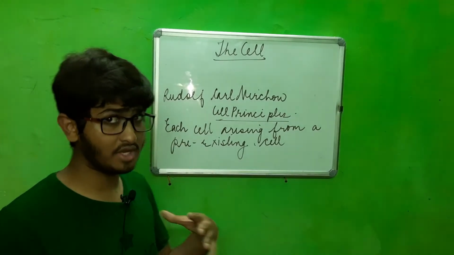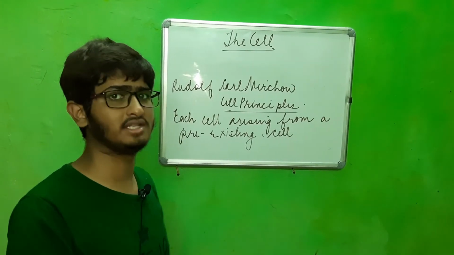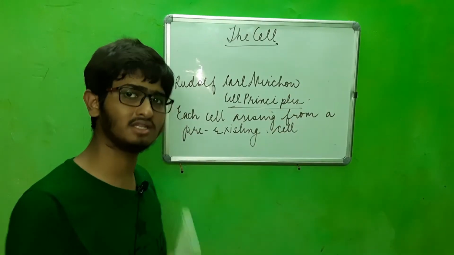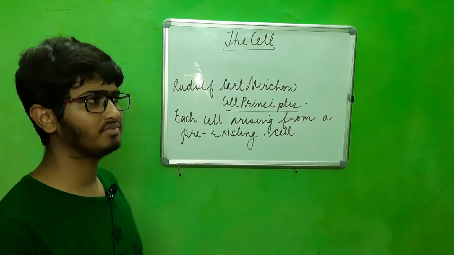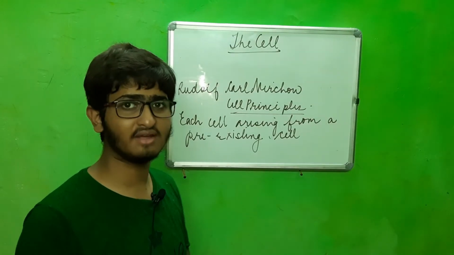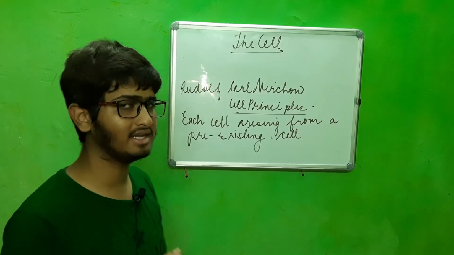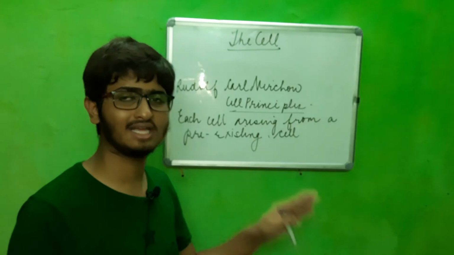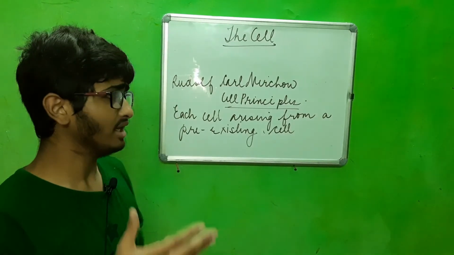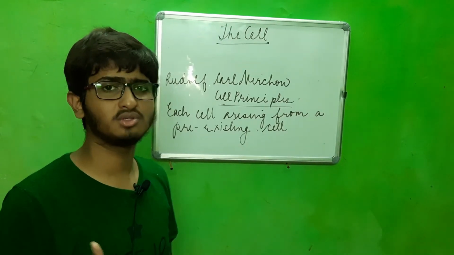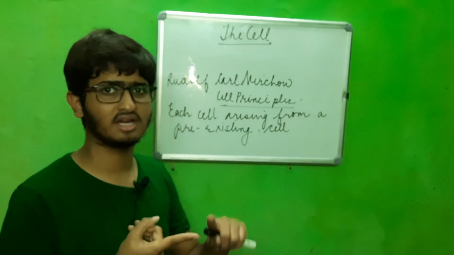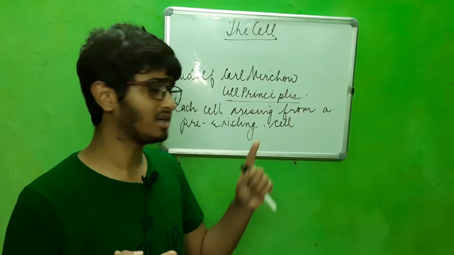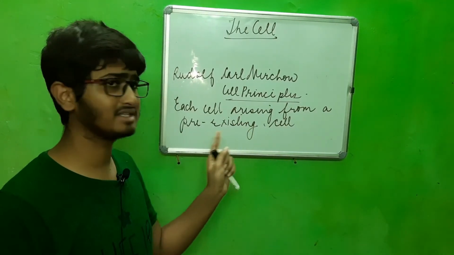After he made this advancement in the old cell theory, the cell theory is now known as cell principles or modern cell theory. This was a very important fact that was added in the old cell theory. In some books you will find that the points of the cell theory are: the cell is the structural unit of life, the functional unit of life, and the third point is that cell arises from a pre-existing cell.